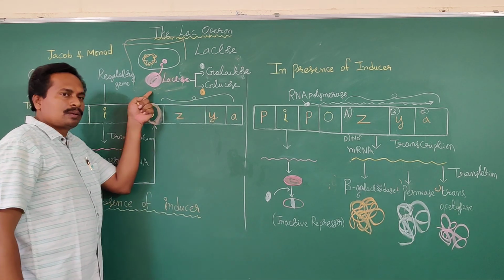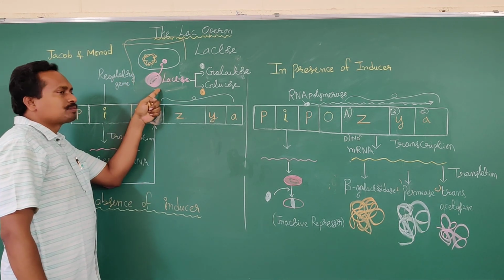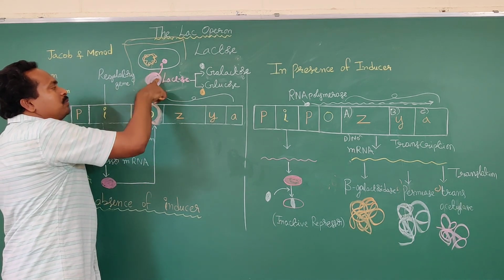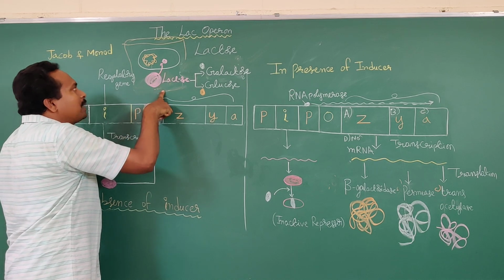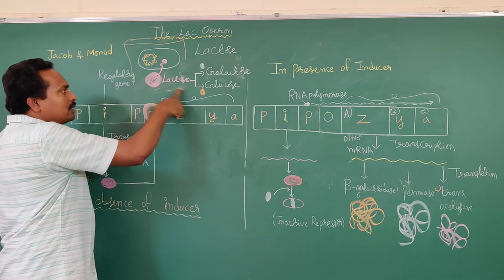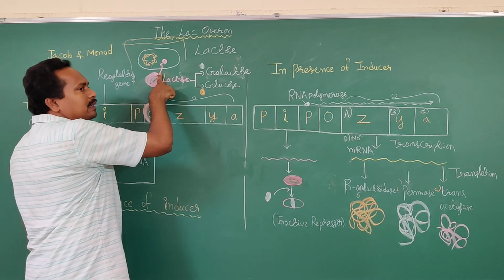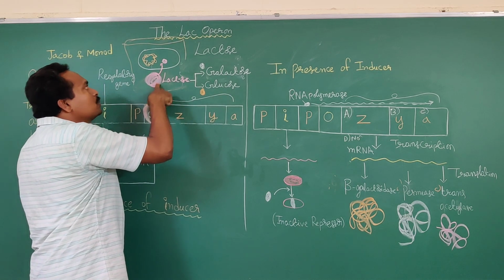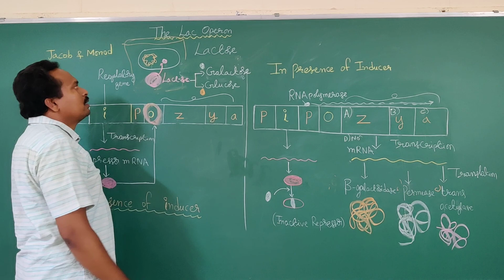Where is the lactose present? The lactose is present outside the cell wall of E. coli bacteria. If lactose is available to the bacteria, first of all the permease enzyme is involved in the transfer of lactose from the surrounding medium to the cytoplasm of the bacterial cell.